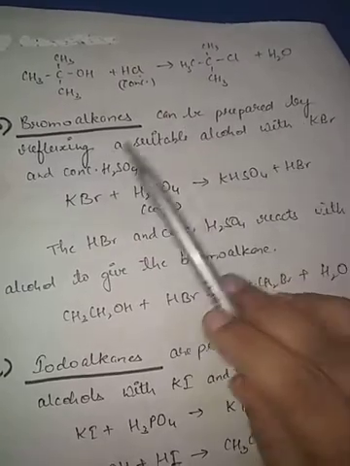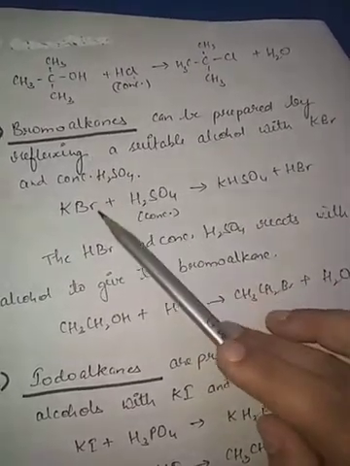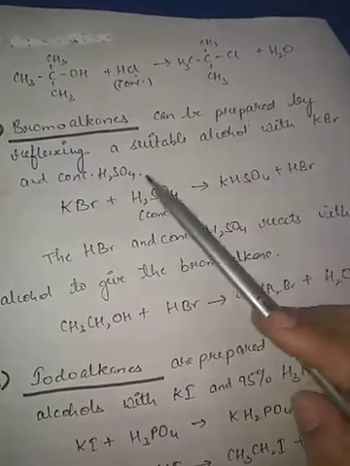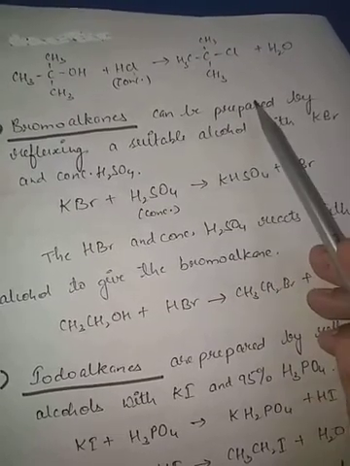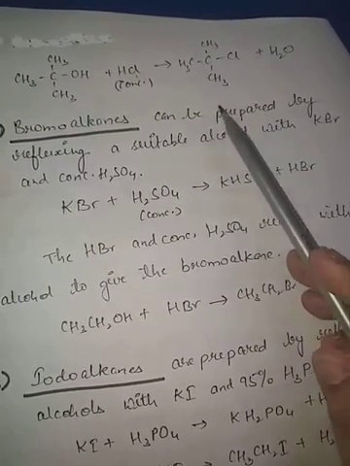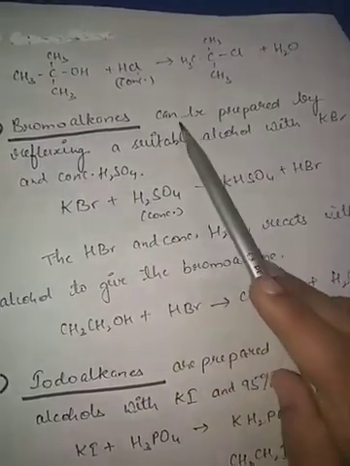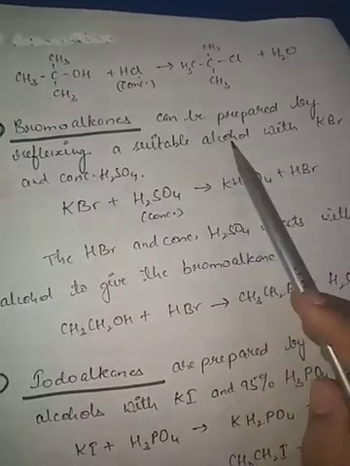This was about chloroalkanes. Now bromoalkanes we will study. They can be prepared by refluxing a suitable alcohol. See, refluxing is a process in which a round bottom flask is taken with a long tube, and the vapors are formed there. A condenser is attached over there, and the vapors again get condensed to form the liquid. So this is a refluxing process, and bromoalkane can be prepared by refluxing a suitable alcohol.